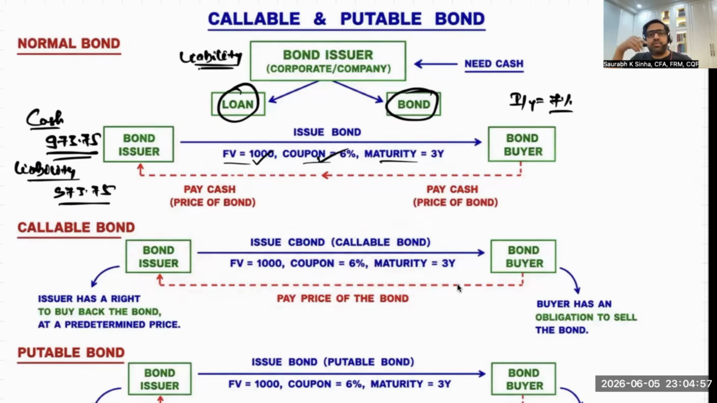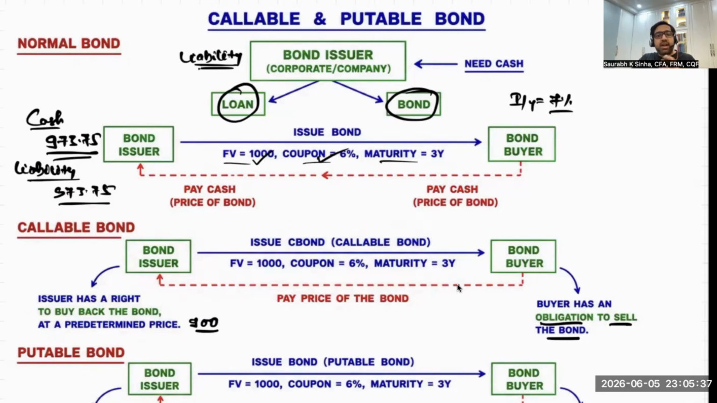What is the characteristic of a callable bond? The characteristic of the callable bond is that the issuer has a right. What? The bond issuer has a right to buy back the bond at a predetermined price, and the price could be, say, 900. So the issuer has a right to buy back the bond at a predetermined price from the buyer. He has the right, not an obligation. And the bond buyer has an obligation to sell.